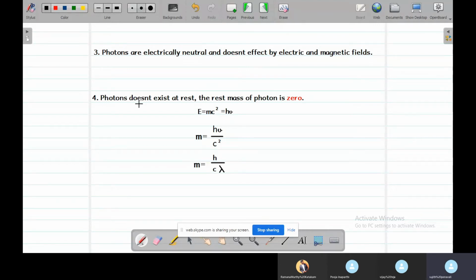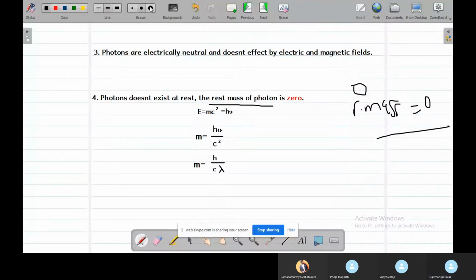And photons don't have a Newtonian mass, called the rest mass of the photon, which is zero, and it doesn't even exist at rest, as a photon always keeps moving. The rest mass is equal to zero.